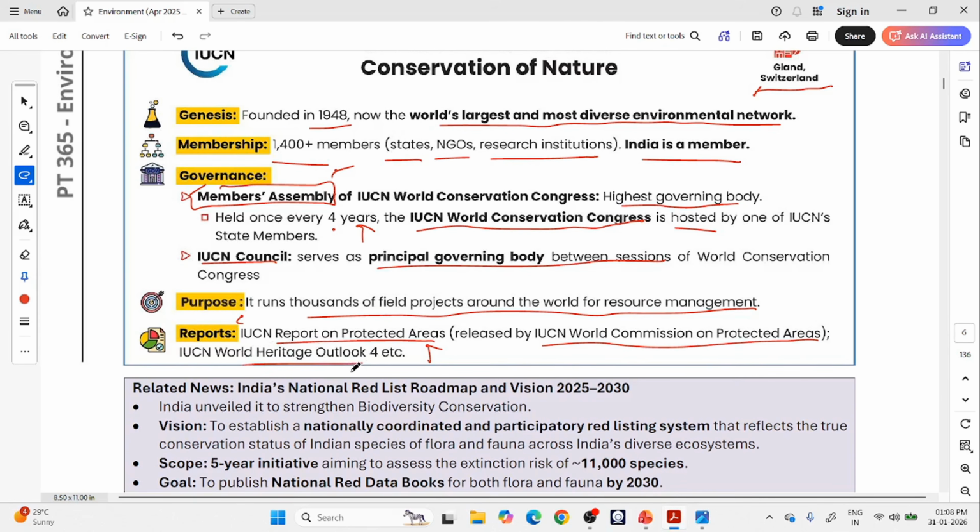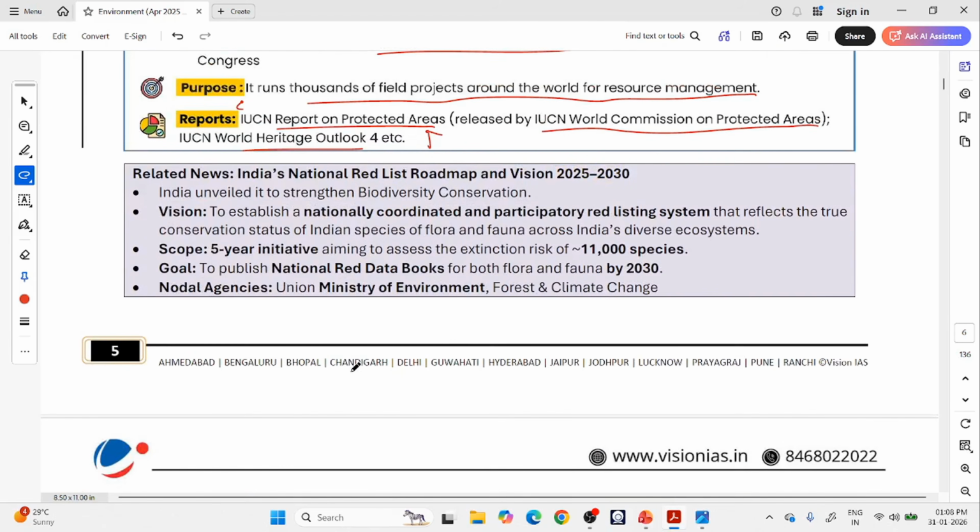What is Heritage Outlook? Heritage means something we are proud of, something we have inherited from our forefathers and we are giving to the future generations. Like national parks of India, Kanchenjunga National Park. There is something called Western Ghats in India, very significant vegetation, very unique landform. So these are natural heritage. Heritage can be natural or cultural. Taj Mahal is a cultural heritage, but Western Ghats is a natural heritage. So IUCN is releasing the World Heritage Outlook on natural heritage. Okay, so this is the brief about the IUCN.